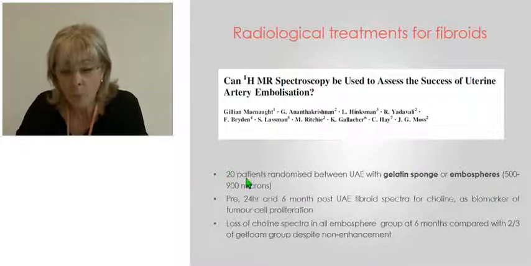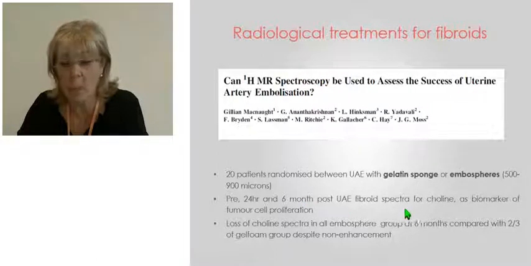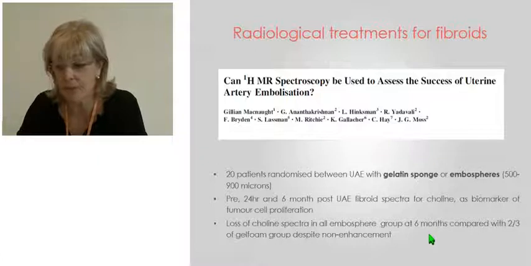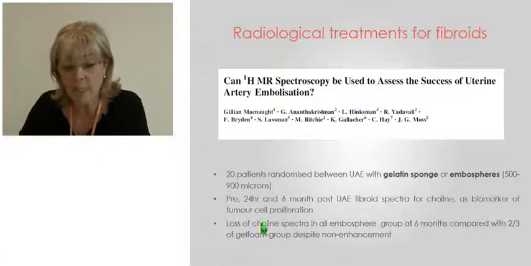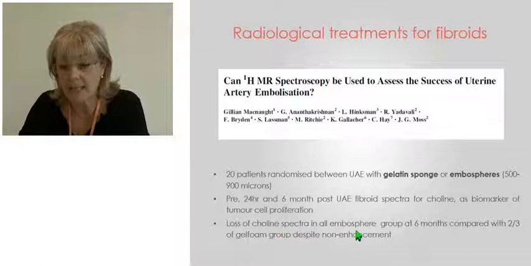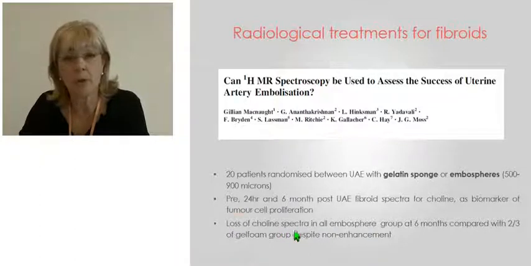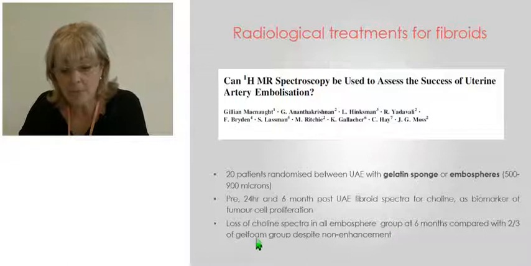And in a very small cohort of these patients, 6-month UAE fibroid spectra were obtained on MR spectroscopy. The operators looked for choline. They looked for a variety of biomarkers, but here choline is a biomarker of tumor cell proliferation. And although in all these patients 100% infarction was considered present on the MR scans, in fact, when they looked at the choline spectra, they could see that the embosphere group had lost all the choline spectra in all the patients, whereas the gelatin sponge group, even though their fibroids did not enhance, there was still choline spectra within 2/3.